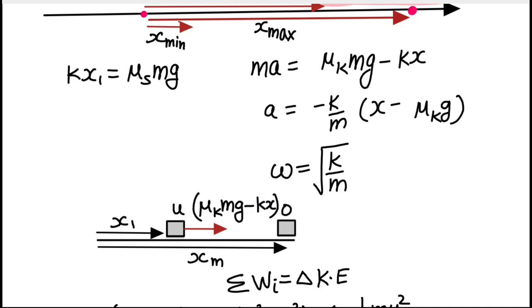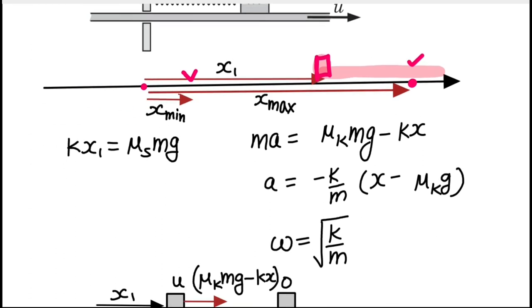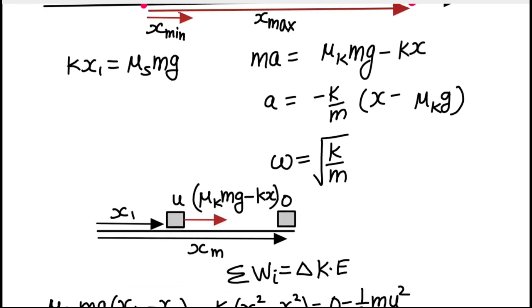Now, if we take two positions here, one just at the position when the slipping starts to occur, and one at either x maximum or x minimum, you can take any position. We have taken the rightward direction, so let me call this the x maximum position, right? It does not matter.